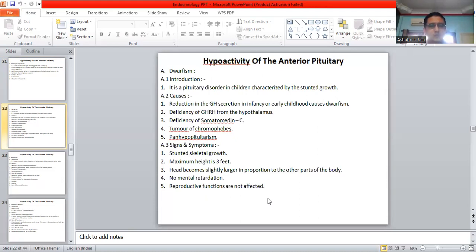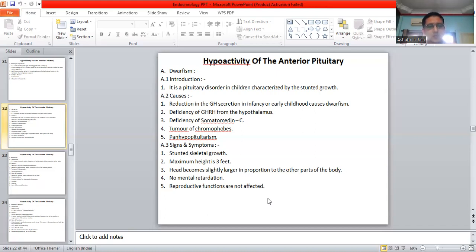Now coming to the dwarfism introduction, it is a pituitary disorder in children characterized by stunted growth. Causes: reduction in growth hormone secretion in infancy or early childhood causes dwarfism. Deficiency of growth hormone releasing hormone from the hypothalamus, deficiency of somatomedin C, tumor of the chromophobe cells, and panhypopituitarism.